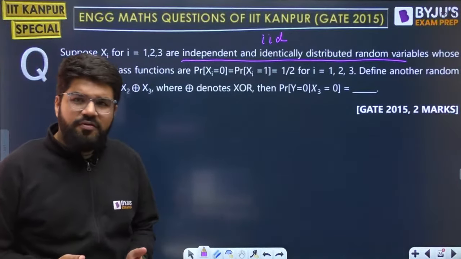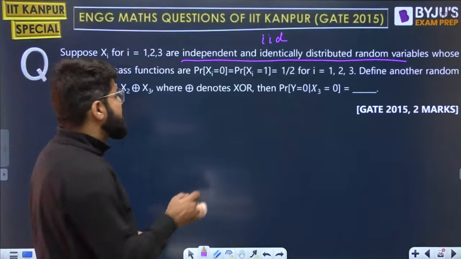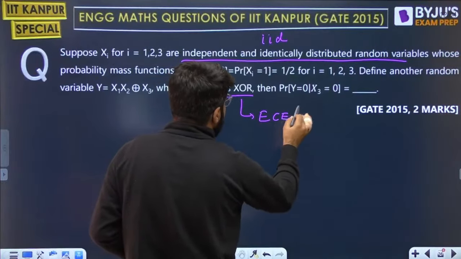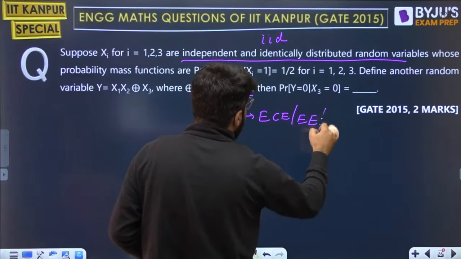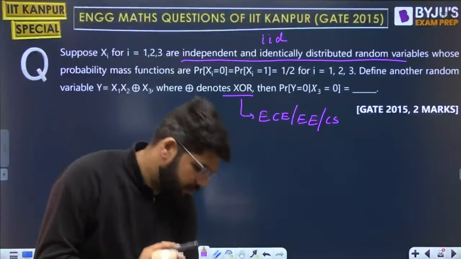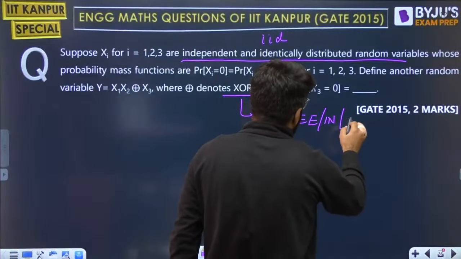Now, this is a good question of probability. But since XOR is involved, this question of maths is relevant for ECE, EE, IN or computer science.